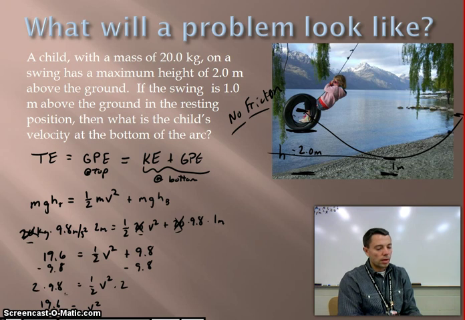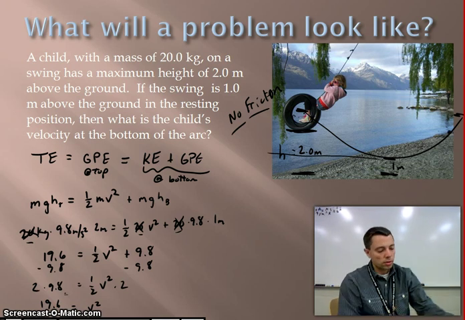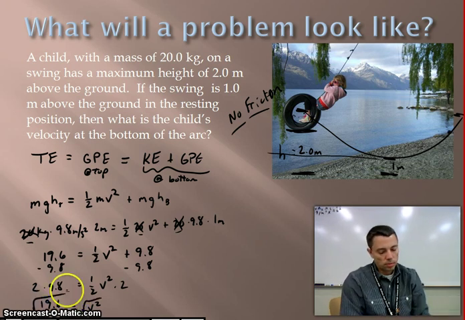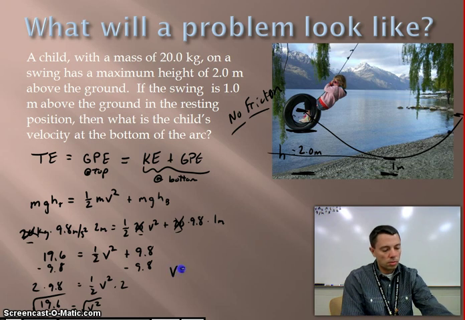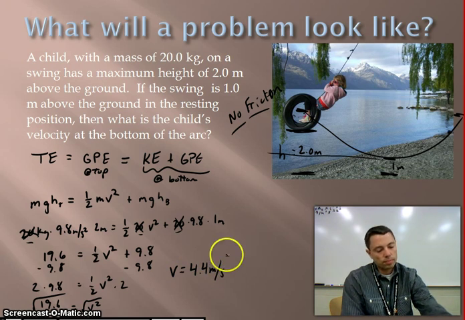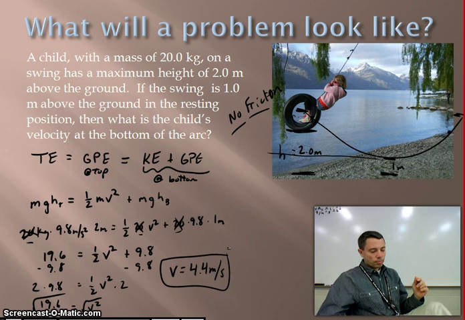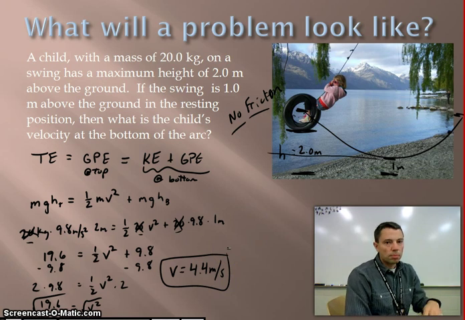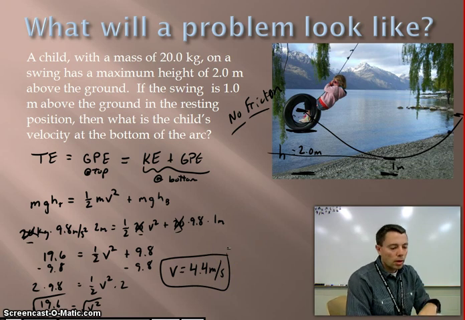Okay? And so now what I have to do is I have to take the square root of this to get my v. So take 19.6 and the square root of that. And I get v equal to 4.4 meters per second. Okay. So there we go. We're just looking at a sample problem of how we can kind of go through and do this.